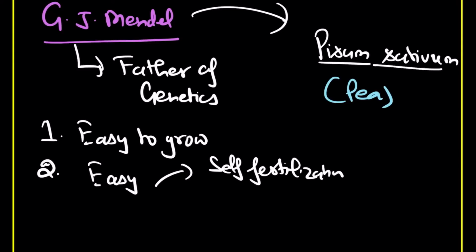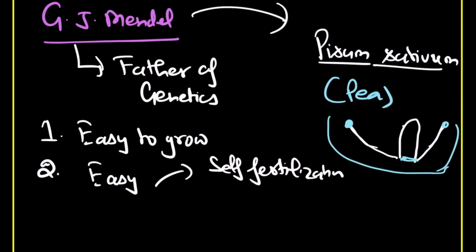Now I just want to tell you, if you see the flower of this plant, it is going to have the female part and it is also going to have the male part. So the male part and female part are both in a single flower.